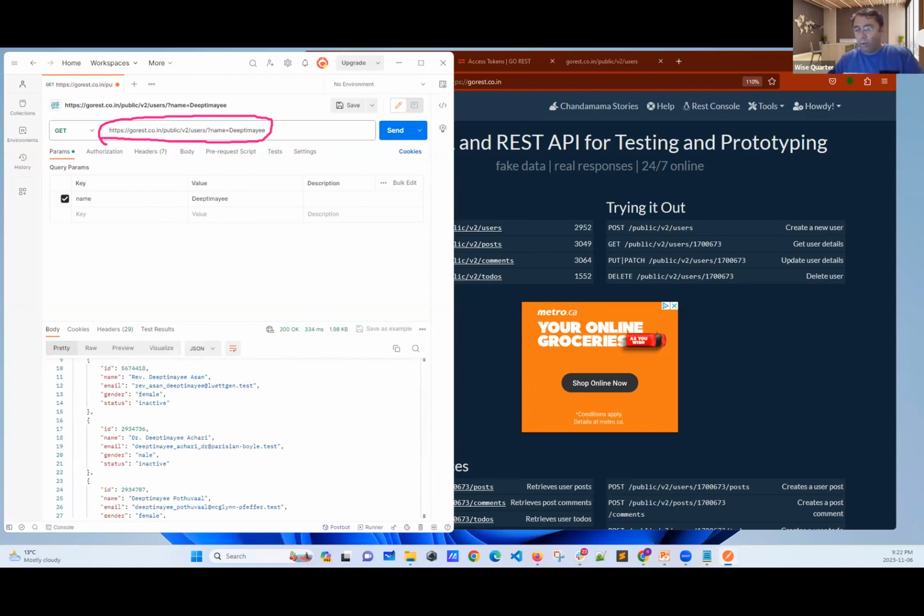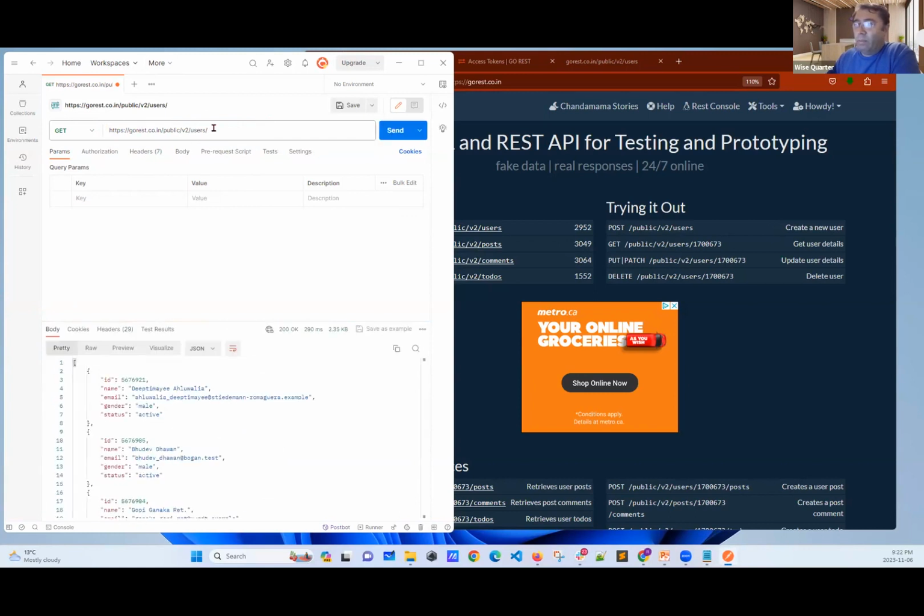Okay, we have one more. Now, let's delete this part. Now it's the base URL. I have one other option, which is called body. Let's click body. I have to click form data, and I can write name here.